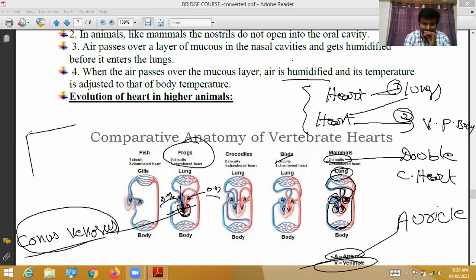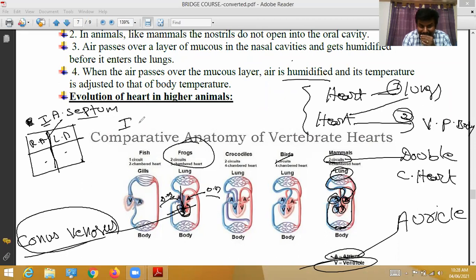birds and mammals, this is the right auricle and the left auricle. Both are separated by a septum. Septum means wall. That is called the interauricular septum. Like that, in between the ventricles, one septum will be there. That is called the interventricular septum.